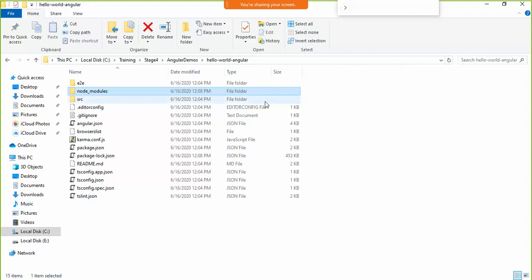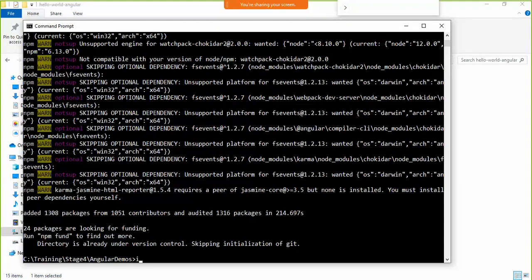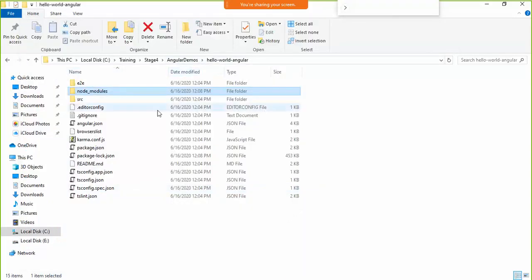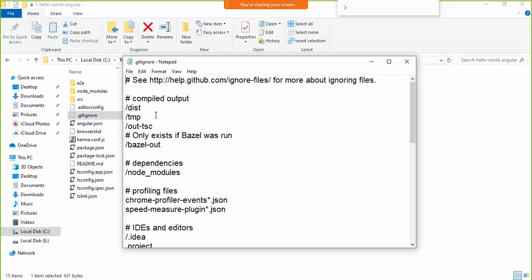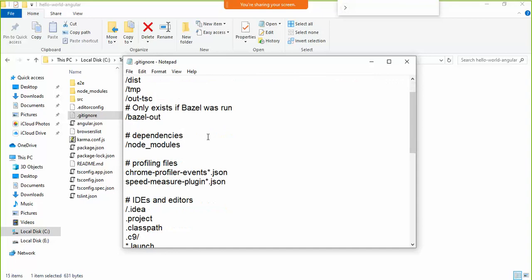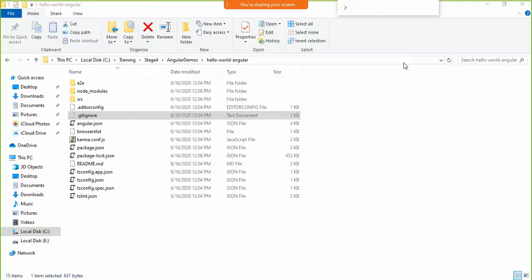Fine. Whatever is present in this folder can be installed once again by simply executing this command, npm install. This command will restore all the packages which are there in my current project. Fine. So I don't have to send those packages to my GitHub. So I'm simply adding that in git ignore. Okay. So here also I think it's already there. Okay. Node underscore modules. Right.